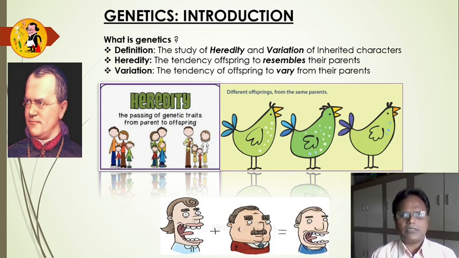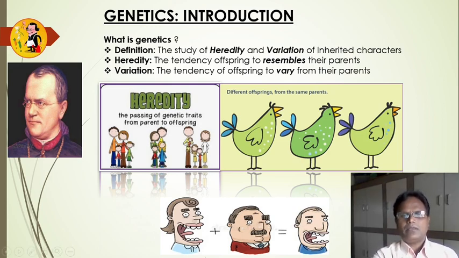Heredity means the tendency of offspring to resemble their parents. Variation means the tendency of offspring to vary from their parents. Look at the pictures: here are the heredity pictures, and here are the variation pictures. In the heredity pictures, the offspring resemble their parents.